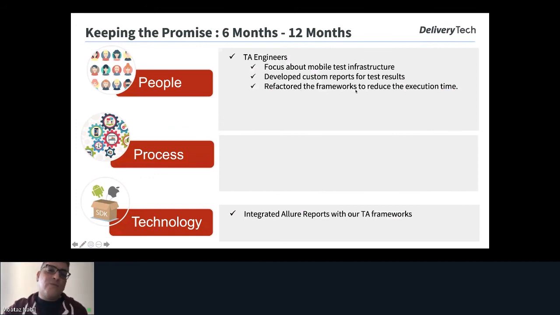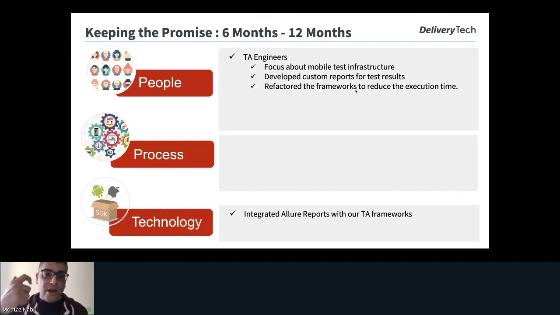We found that we are running the UI tests for a long time. For example, imagine that we start with 10 test cases, and these 10 test cases are running in every PR. And the PR, for example, was taking like 30 minutes. After that, we found that we are increasing the test cases, and the build time, or the PR time, is also increasing.